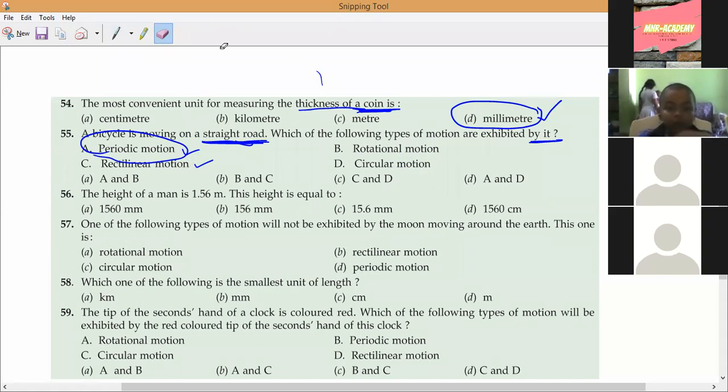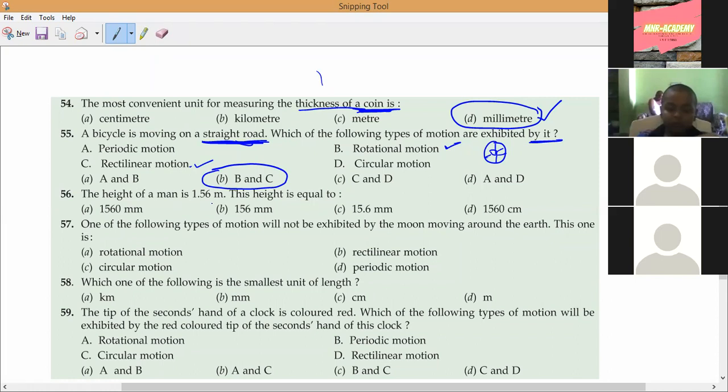Next, the wheels are rotating always. So what is that? Wheels show rotational motion about an axis. So the answer is rectilinear and rotational, B and C. Which option? Option B, very good. Option B: rotational motion and rectilinear motion.